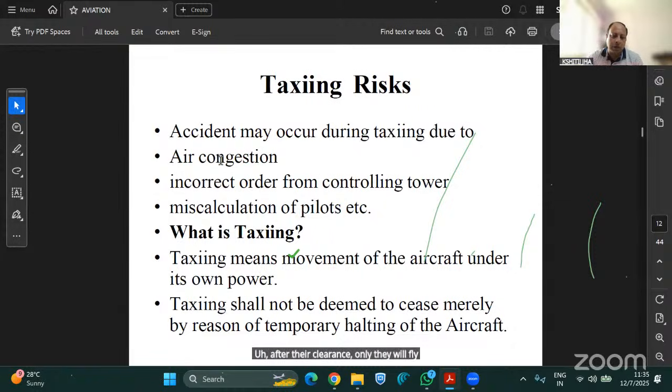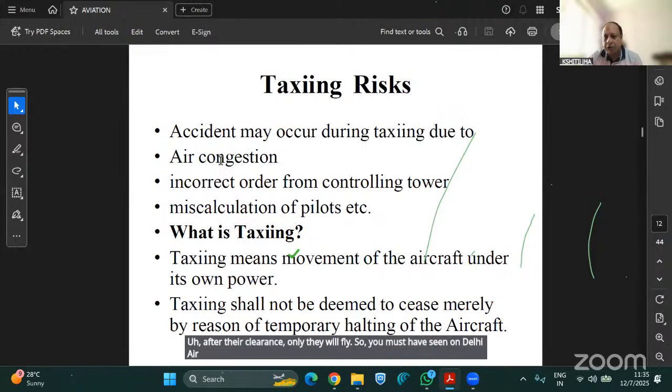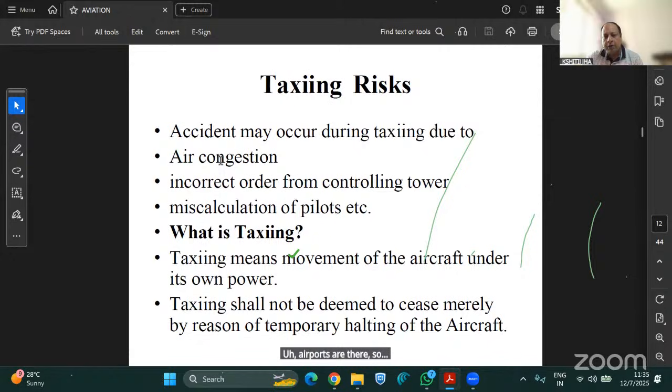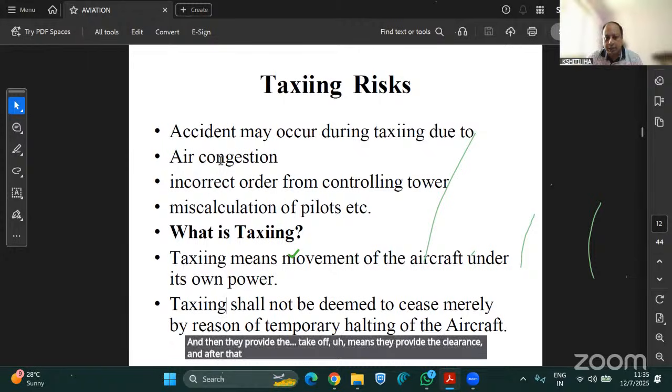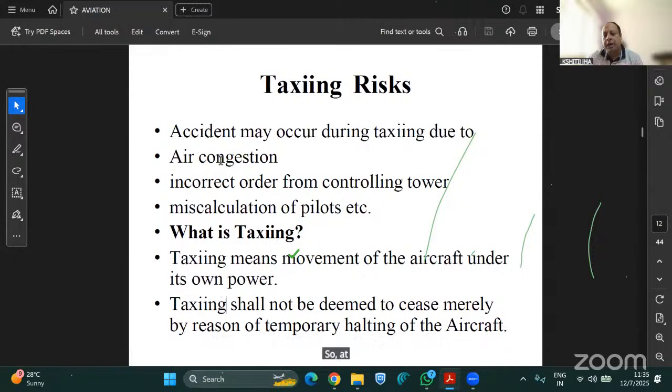You must have seen at Delhi and Mumbai airports, which are quite busy, the aircraft standing in line, and then they provide the clearance, and only after that does the aircraft fly. At that time it might happen that the wings of the aircraft collide with some other aircraft or some tower, so there will be damage to the aircraft.